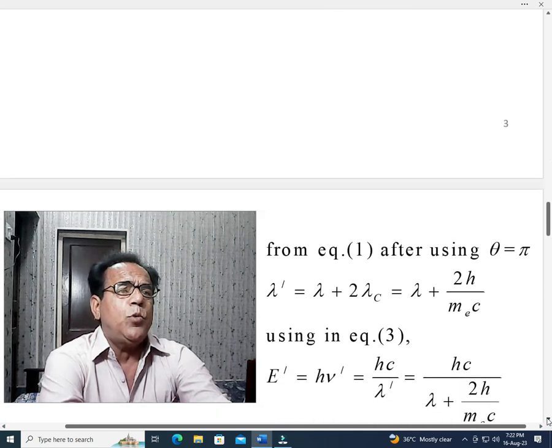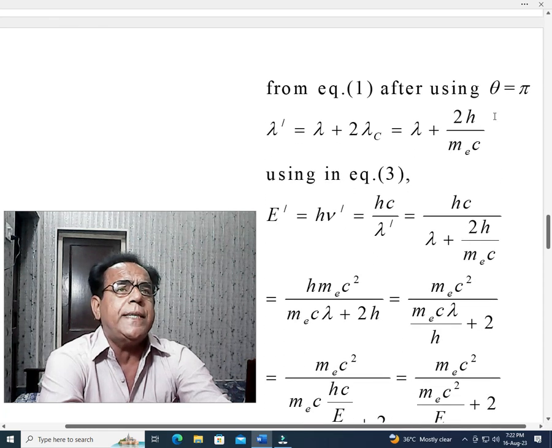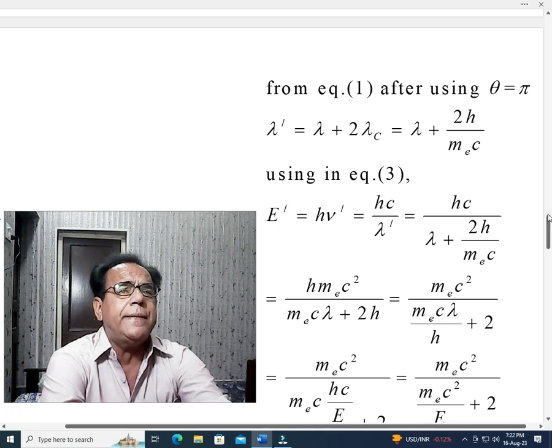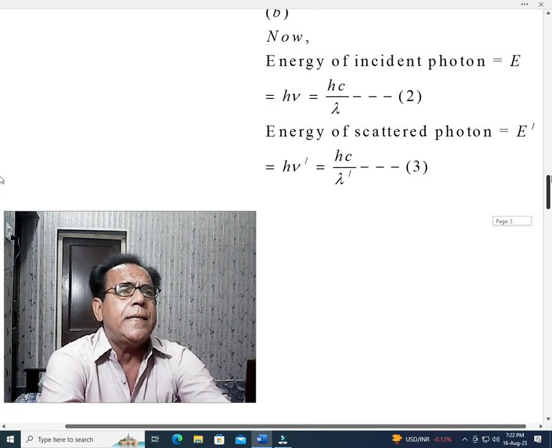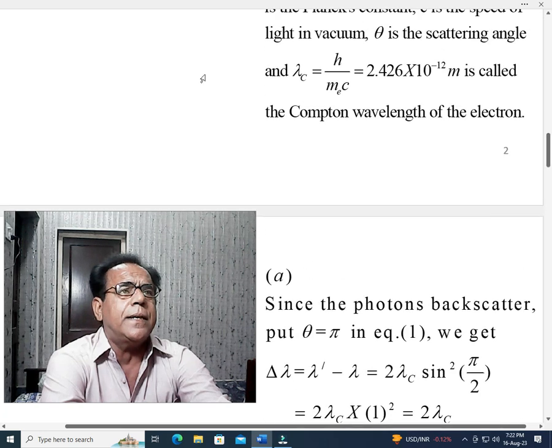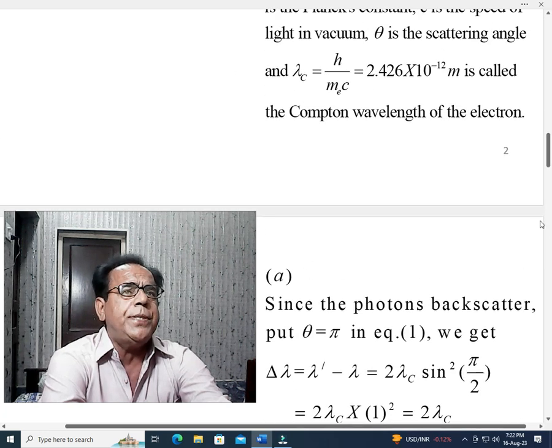Now from equation number 1, after using theta equal to pi, lambda dash is equal to lambda plus 2 lambda c is equal to lambda plus 2. In place of lambda c, we have put its value h over m_e c. Okay, where is it given? It is given here. Okay, we have used this value.